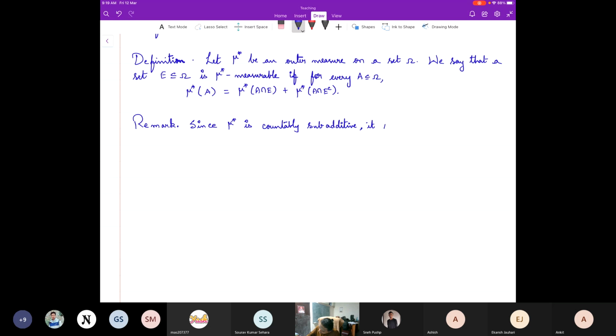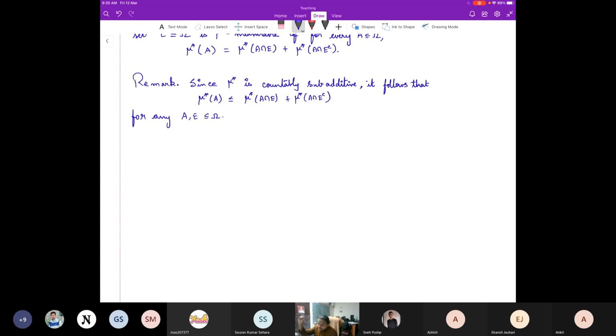It follows that mu star of A is less than or equal to mu star of A intersection with E plus mu star of A intersection with E complement, for any A, E subset of omega. That is independent of whatever it may be. Whatever be the sets, this is always going to hold.